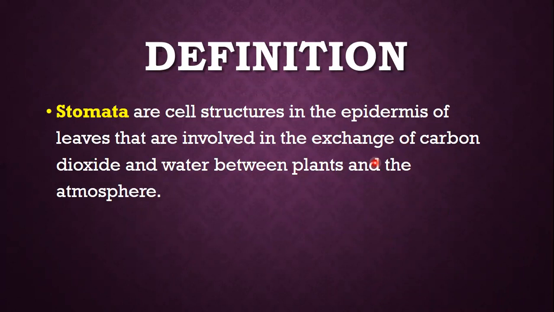We can define stomata as cell structures in the epidermis of leaves that are involved in the exchange of carbon dioxide and water between plants and the atmosphere. So, stomata are those structures present in the epidermis of the leaves, and they are involved in the loss of water between the plants and the atmosphere. So, it means that to study or to understand transpiration in detail, we must have an idea about the stomata.